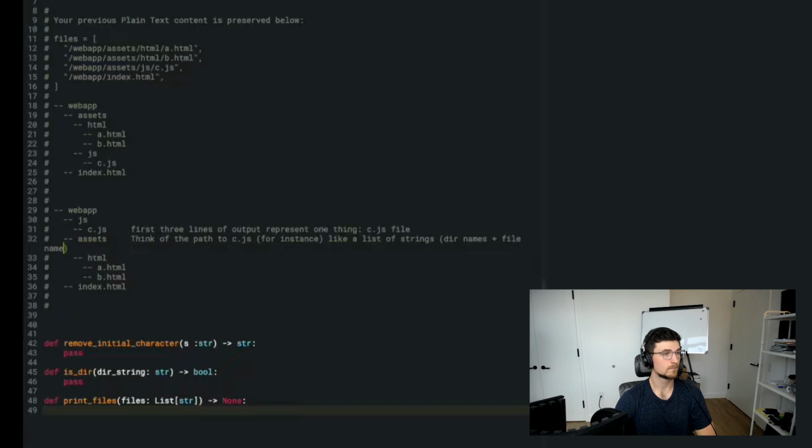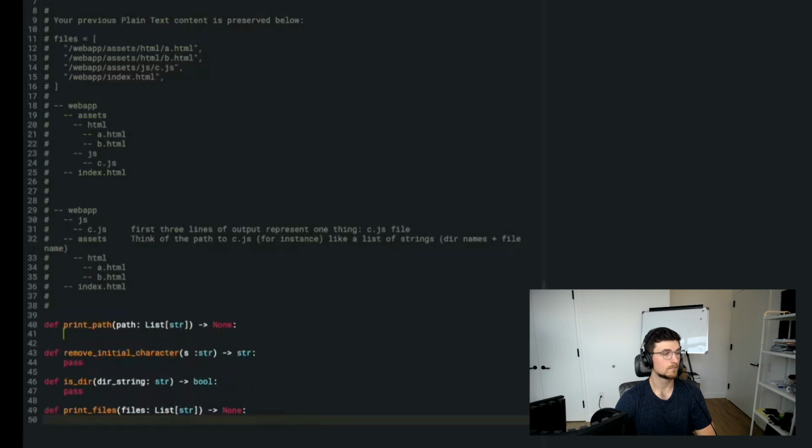So what I want to do is make a function called print path, and it's going to take in a list of strings, which I'll call path, and it's going to output none. Hopefully this is becoming clear what I'm going for here. So print path of web app, assets, JS, c.js, because we were taking the other example, will print these first 3 lines.